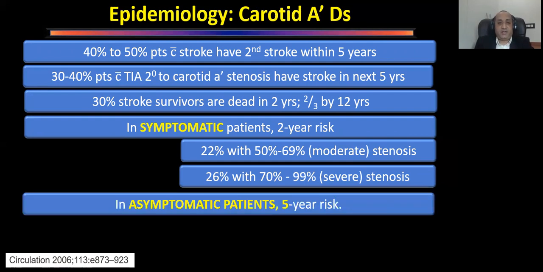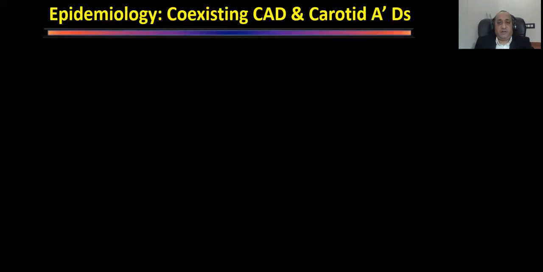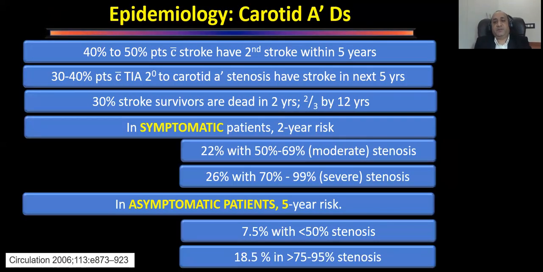And in those patients who are asymptomatic, the risk of a stroke is 7.5% if the stenosis is less than 50%. But this risk becomes almost three times, around 18%, when the stenosis is 75 to 95%. So this natural history tells us that even in asymptomatic patients, as the severity of the lesion increases, we need to intervene because the risk of stroke increases, and that stroke has devastating results in future.